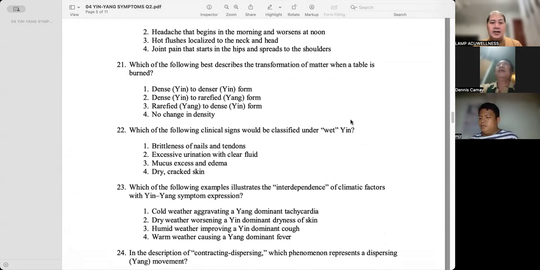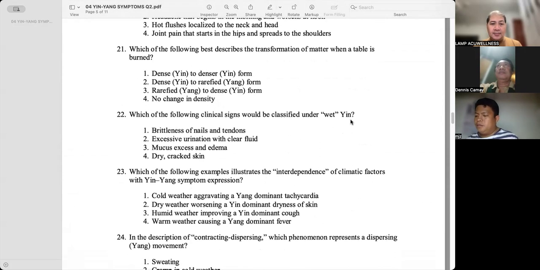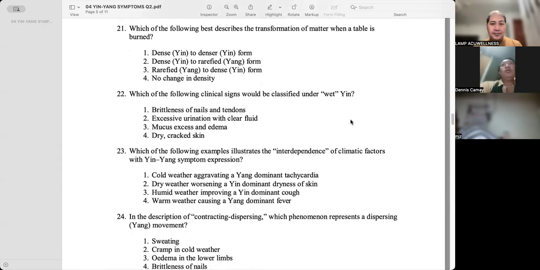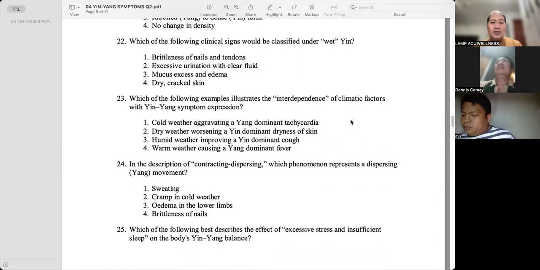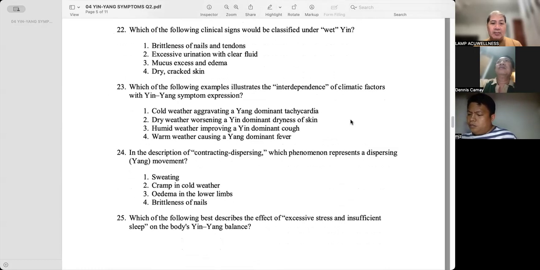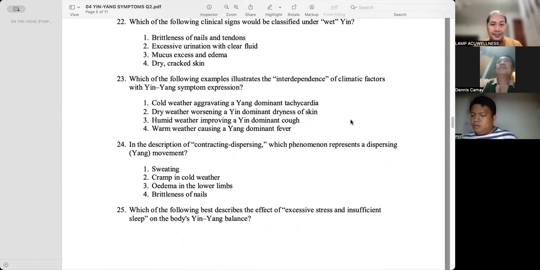Which of the following clinical signs will be classified under wet yin? Mucus excess and edema. Which of the following examples illustrates interdependence of climatic factors with yin-yang symptom expression? Humid weather improving a yin dominant cough.